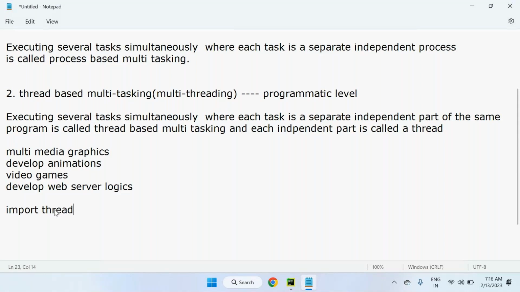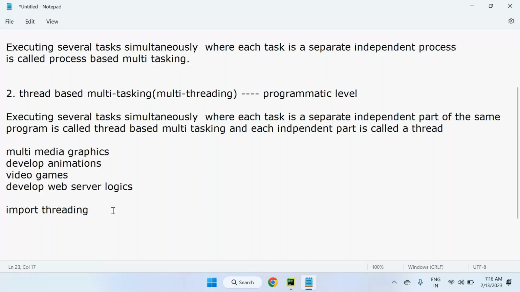Import threading. Import is a keyword, threading is a module name. Through this module only we can implement all the threading logics, all the thread classes, thread functionalities, and multi-threading related stuff is present in this module only. If we use import threading in the program, that indicates we are working with multi-threading programming.